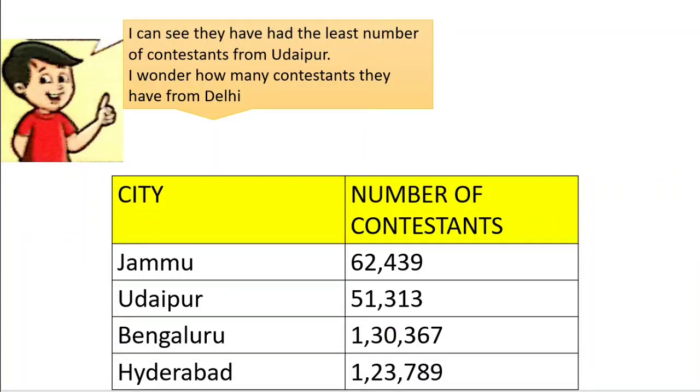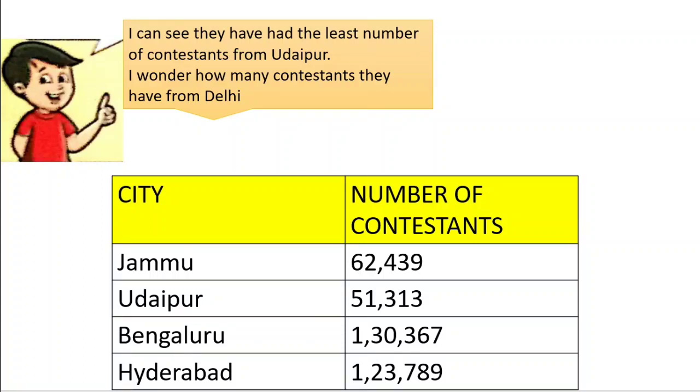Contestant A: I can see they had the least number of contestants from Udaipur, and I wonder how many contestants they have from Delhi. In the table, you see that from Jammu there are 62,439 contestants, and from Udaipur there are 51,313 contestants.